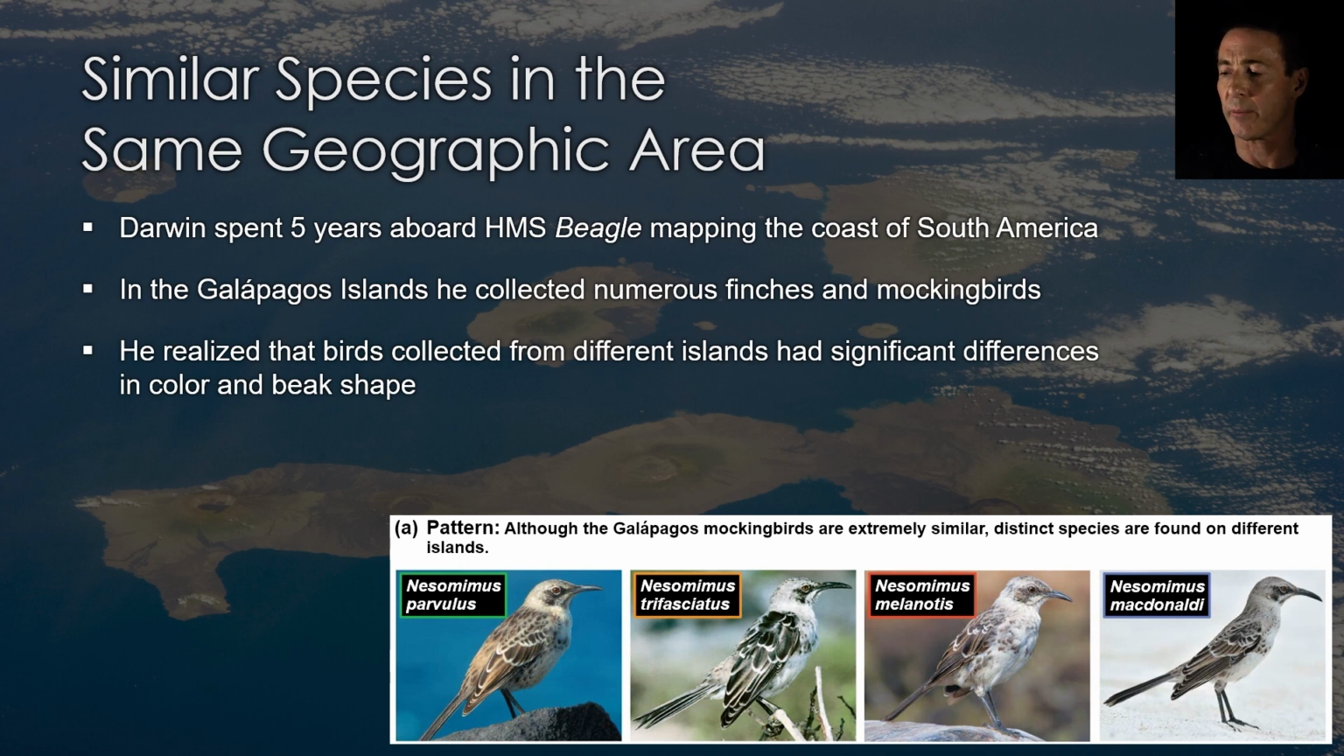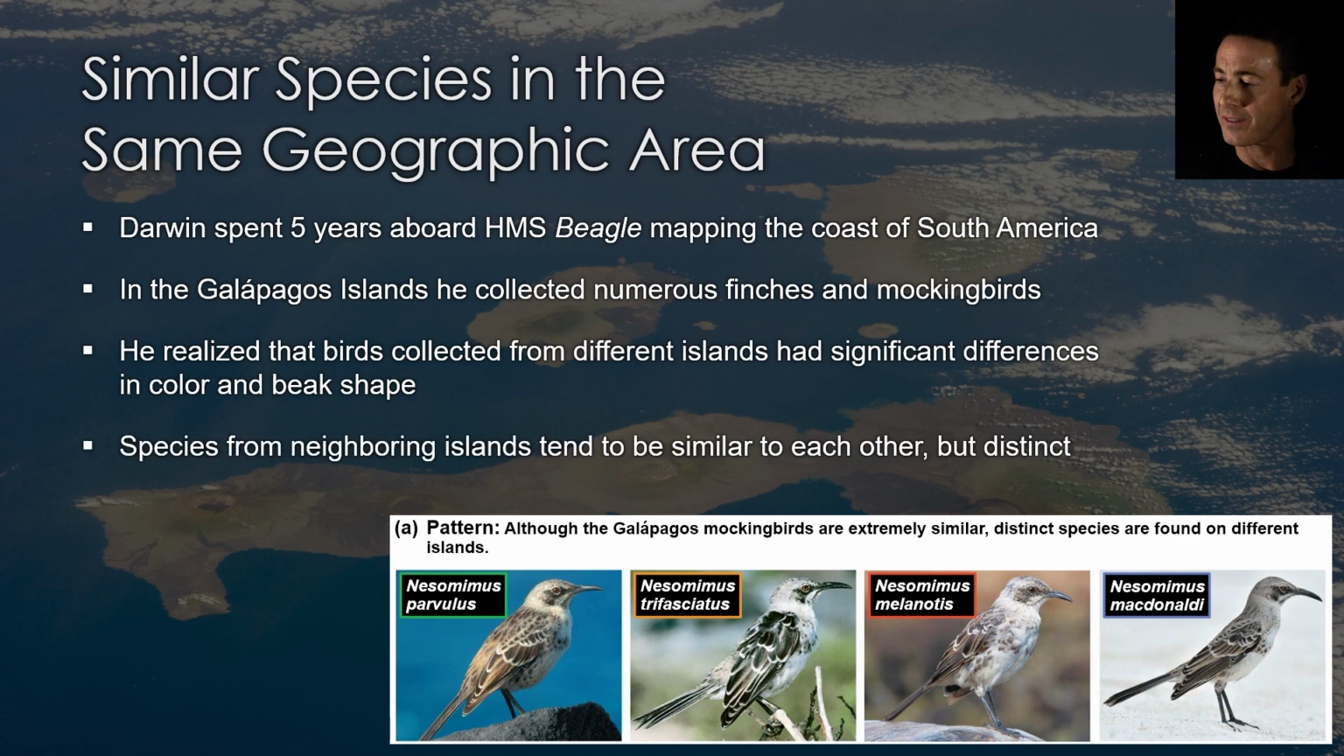Several years after Darwin returned to England, a colleague suggested that the mockingbirds collected on different islands were actually distinct species based on differences in coloration and beak size and shape. This struck Darwin as remarkable. Why would species that inhabit neighboring islands be so similar yet clearly distinct? It turned out to be a widespread pattern. In island groups across the globe, it's routine to find similar but distinct species on neighboring islands.